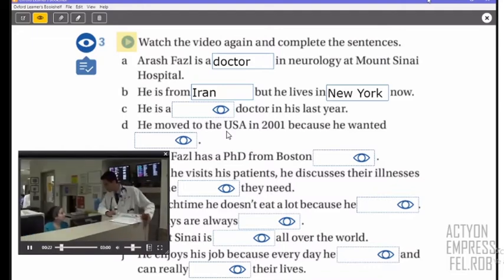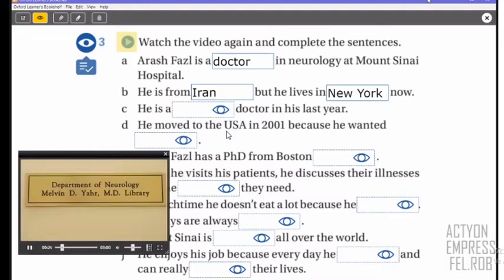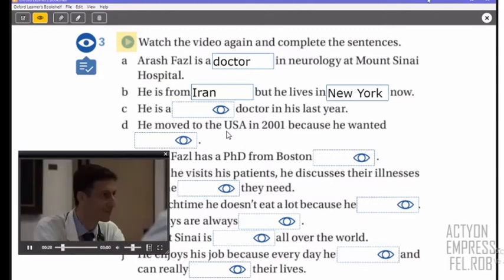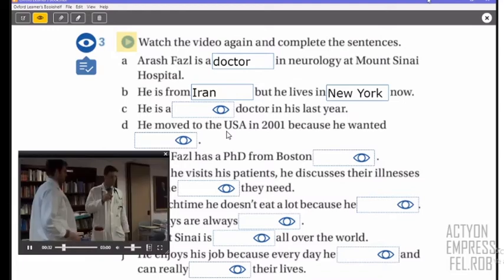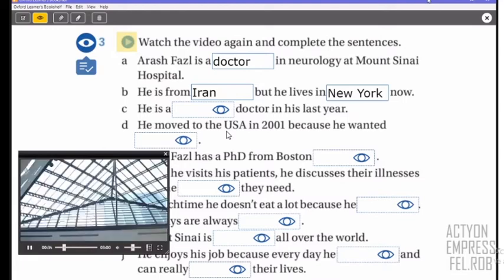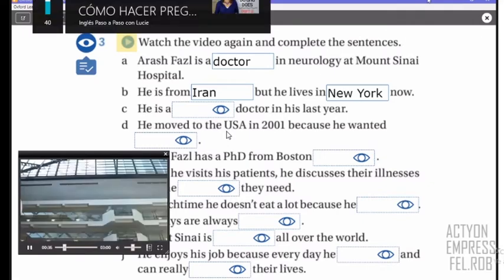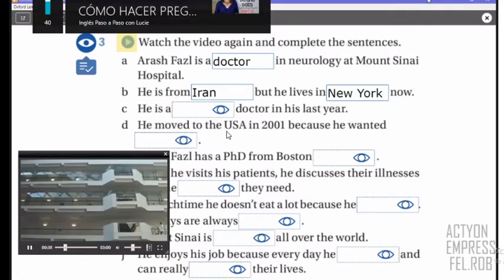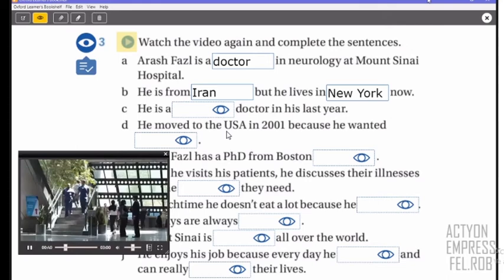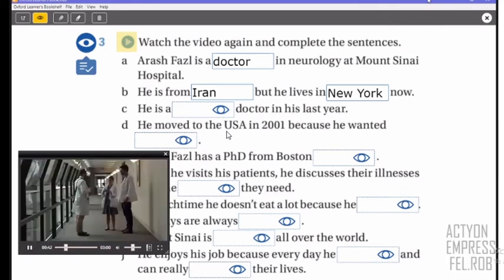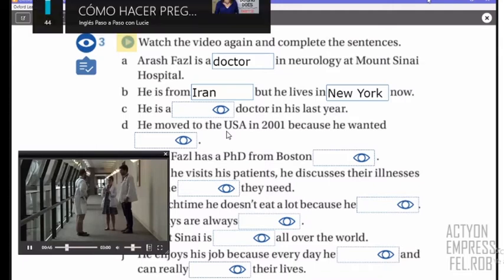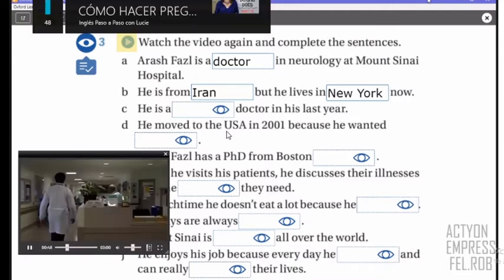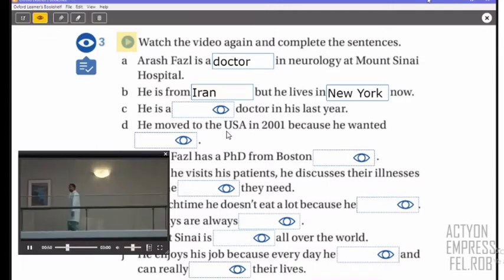Arash Faz is a doctor in neurology at Mount Sinai Hospital. He's from Iran, but now he lives in New York City. Mount Sinai is a huge hospital with over 1,000 beds and about 3,500 doctors and student doctors. Around 36,000 people work in its 32 departments.